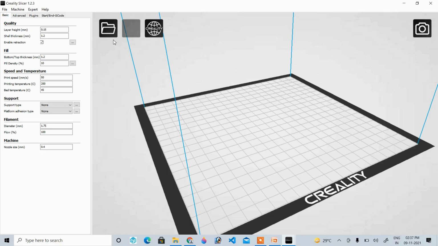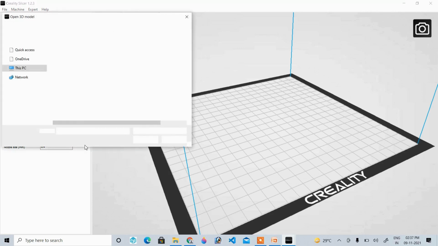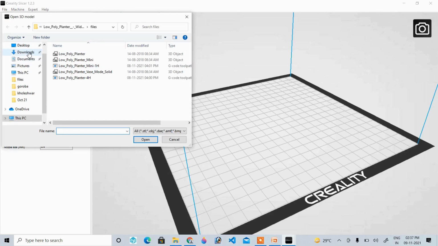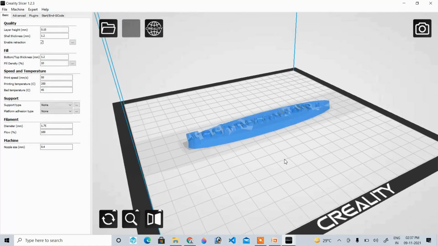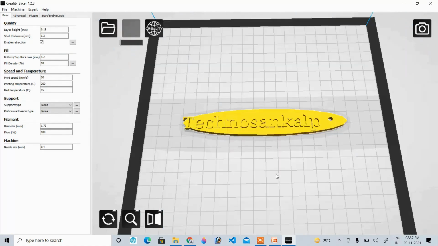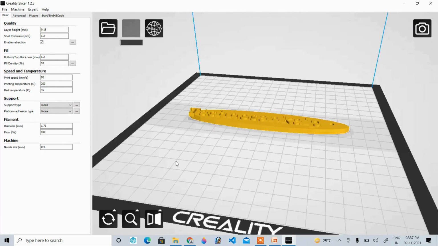So when I have to import the STL file, I have to go to the load. So from the load, it will give a pop-up window. So now my file was stored in the downloads, and from the downloads my file name was Techno. So I'll just select that and open. So it will come on the plane. Here also we can see the design and we can change the dimensions.